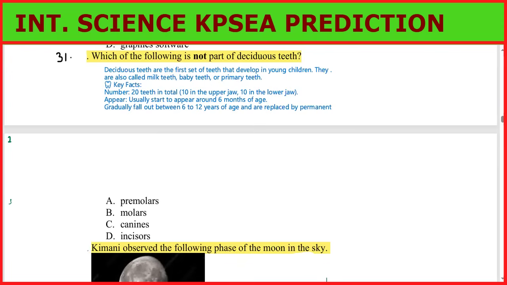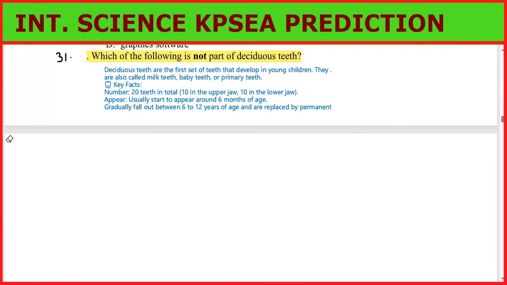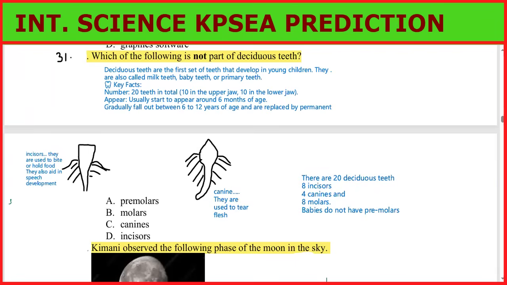Yeah, the facts are: number one, there are 20 teeth in total in young children, that is primary teeth, 10 in the upper jaw and 10 in the lower jaw. Then they usually start to appear around 6 months of age and gradually fall between 6 to 12 years. So don't worry.